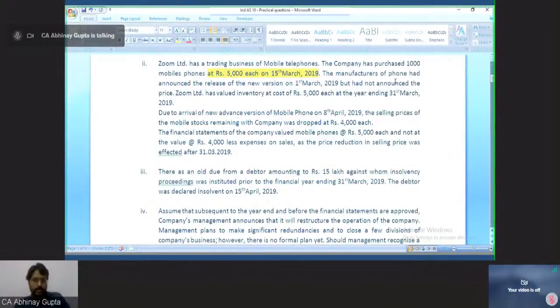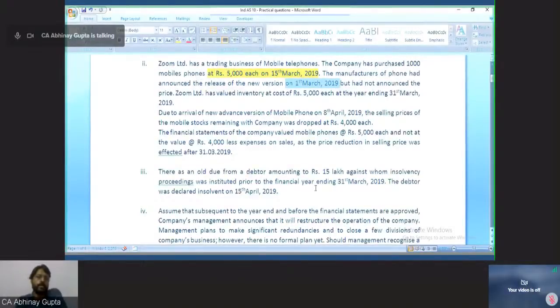The manufacturer of the phones had announced the release of the new version on 1st March 2019, but had not announced the price. So the manufacturer is, say for example, Samsung. Samsung has announced that they have released a new version on 1st March 2019.